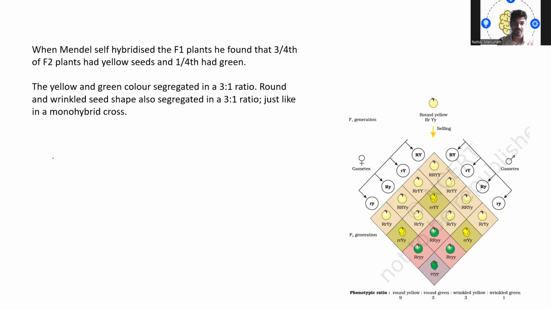The phenotypic ratio was 9 is to 3 is to 3 is to 1. So this is the end product I have got.